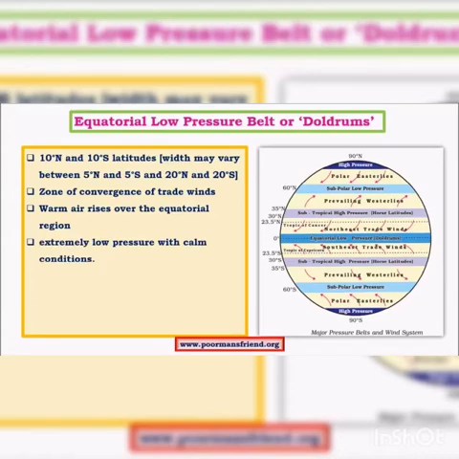Okay, next one is the polar high pressure belt. This zone experiences severe cold throughout the year, that we already studied in lower classes. The polar region is an icy region covered by ice throughout the year. As a result, the air remains chilled under the extreme cold that prevails over the poles, and this contributes to a steady high pressure here. Understood? The polar area also has high pressure because it is icy and the sun's rays are always less, so it remains a high pressure area.